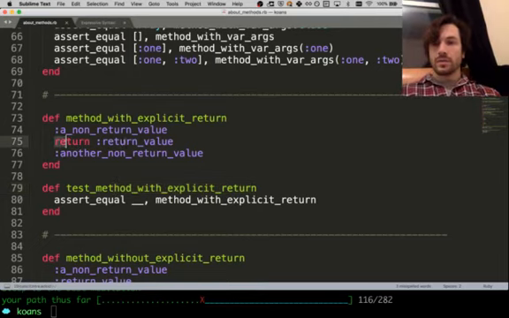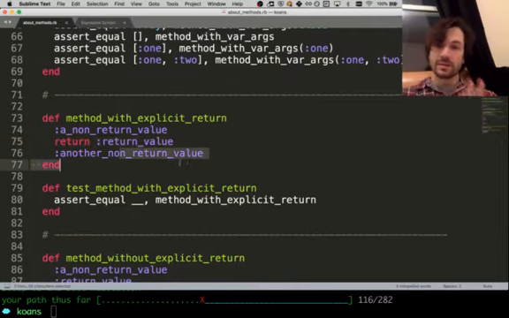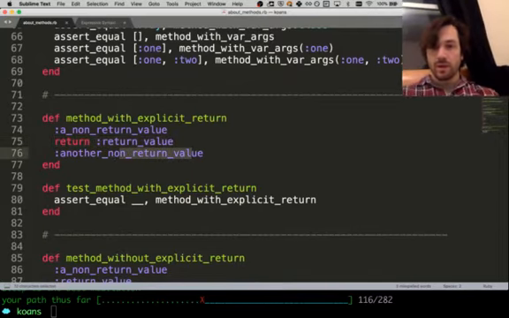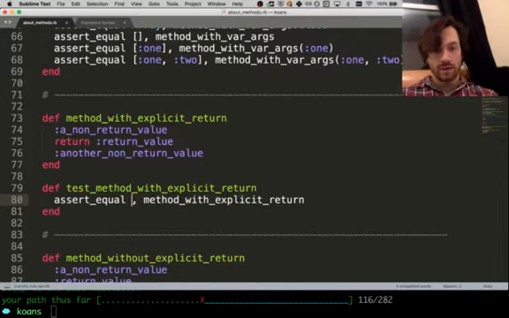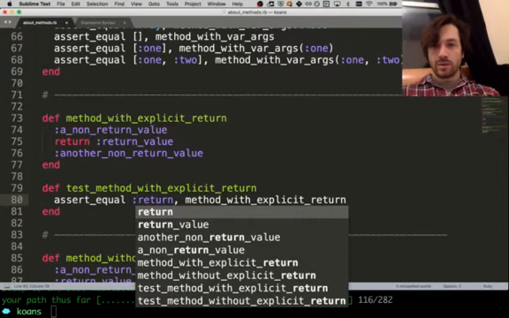I can put an explicit return, and if it gets to this line, if it gets to return, it returns that value and does nothing else. It just skips the rest of the method. So method with return value, we call it, we get back return value.